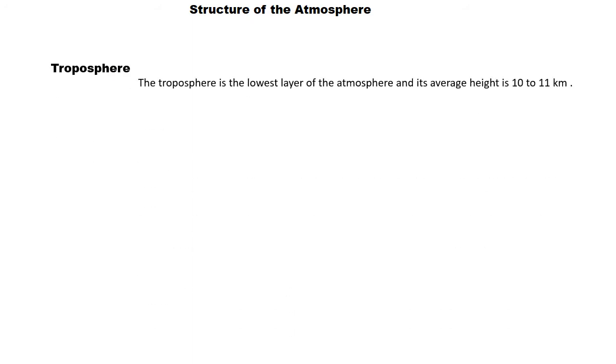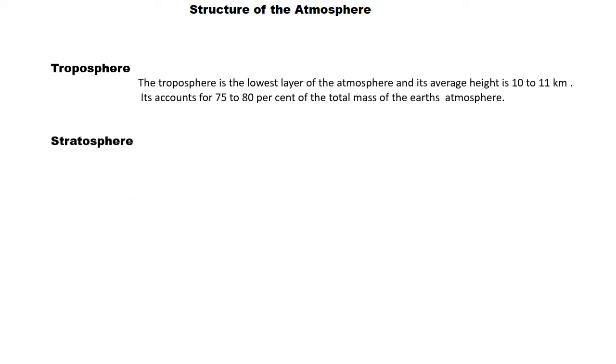Structure of the atmosphere. Troposphere. The troposphere is the lowest layer of the atmosphere and its average height is 10 to 11 km. It accounts for 75 to 80% of the total mass of the Earth's atmosphere.